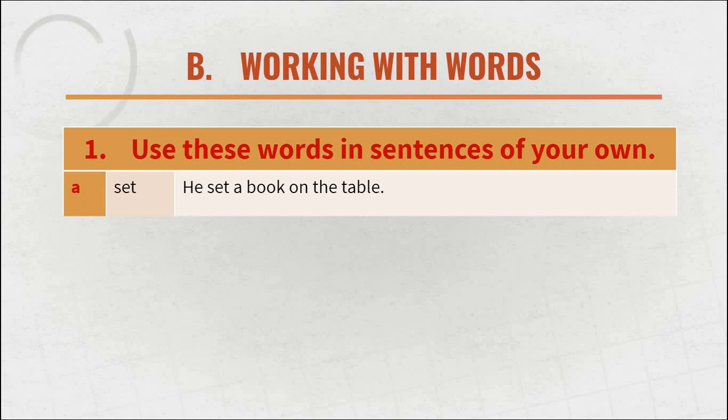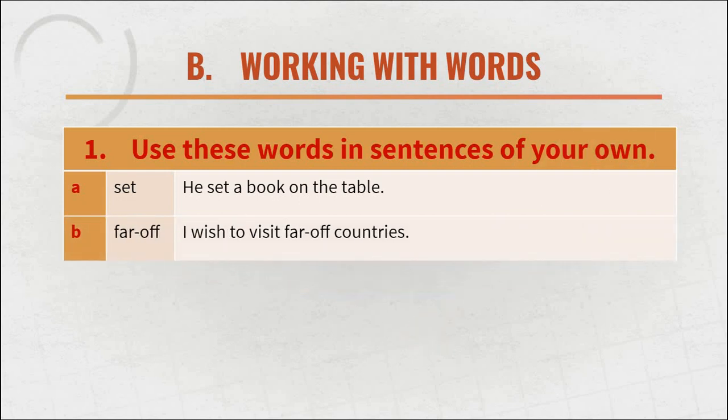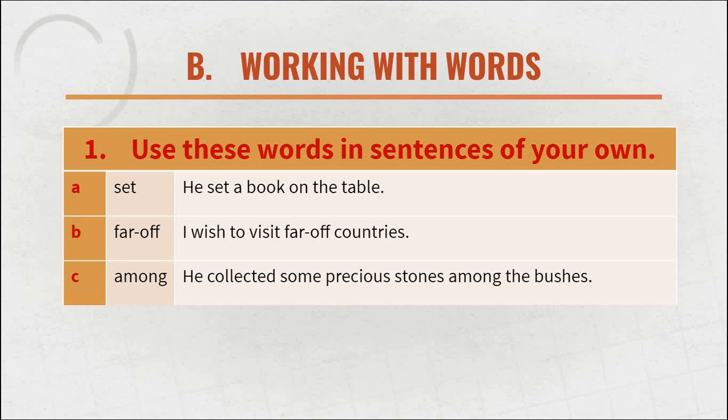Set. He set a book on the table. B. Far off. Far off can be used in two senses. Far off means far in time, going back in time, or very far in distance. So in both cases it can be used. I wish to visit far off countries. C. Among. In the middle of many things we call it among. Between is in the middle of two things, and among is in the middle of many things. He collected some precious stones among the bushes.